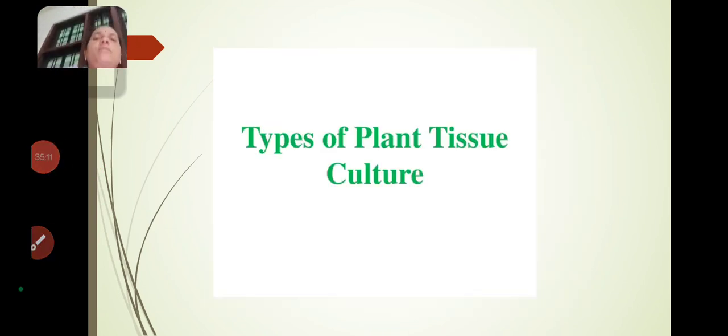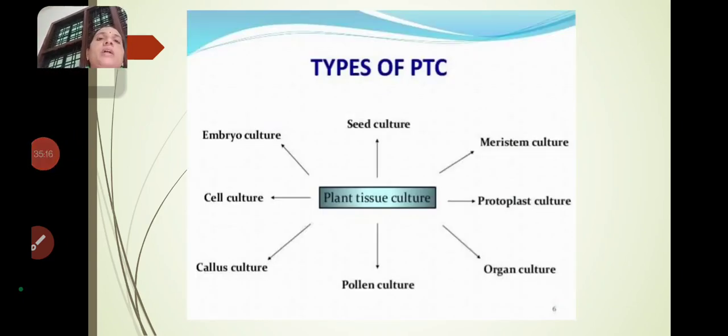And types of plant tissue cultures. The next subtopic is types of plant tissue culture. Different types of plant tissue cultures are there. First one is seed culture, pollen culture, embryo culture, cell culture, callus culture, meristem culture, protoplast culture and organ culture.